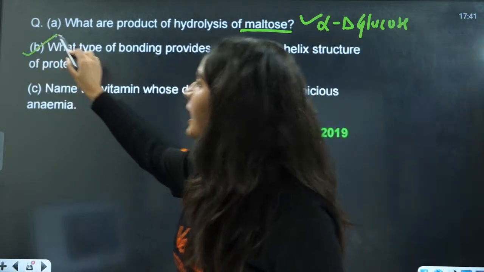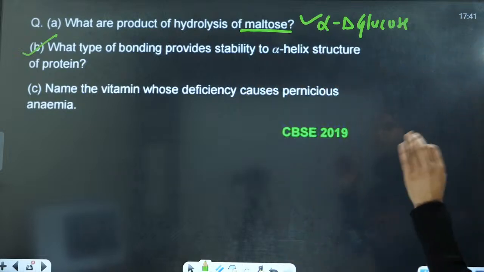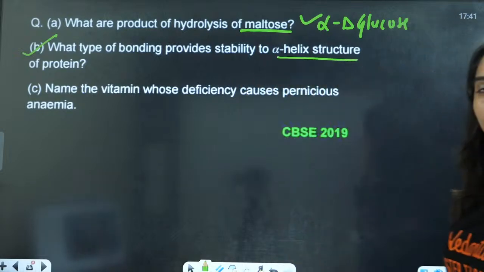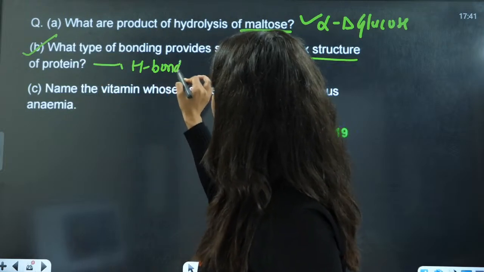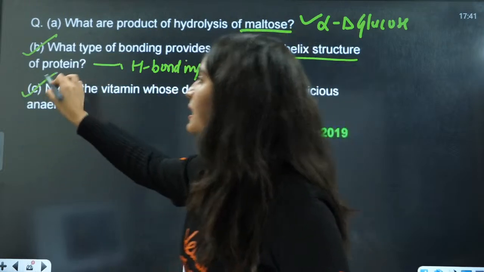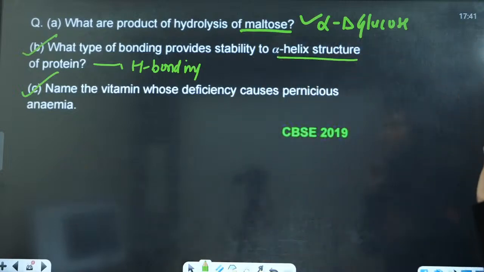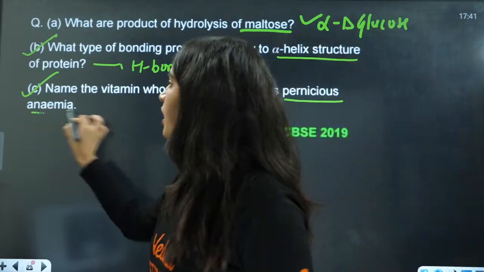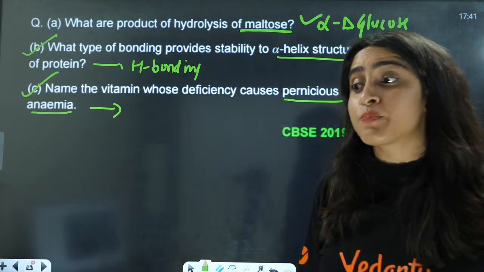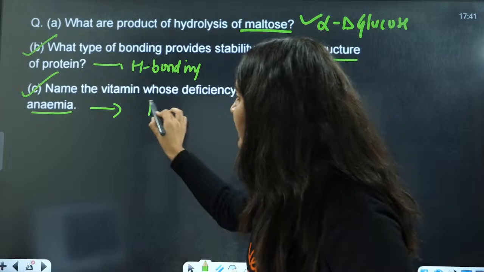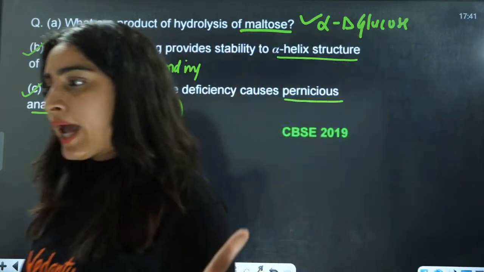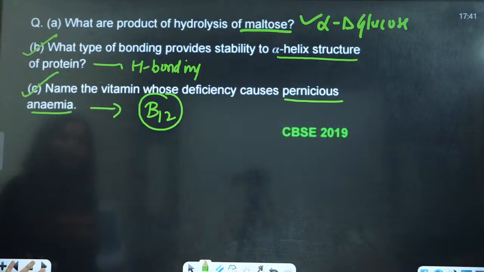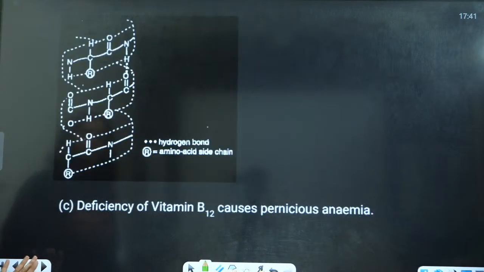Next is, what type of bonding provides stability to the alpha helix structure of protein? That is hydrogen bonding. Next is, name the vitamin whose deficiency causes pernicious anemia. That is vitamin B12. Very good.